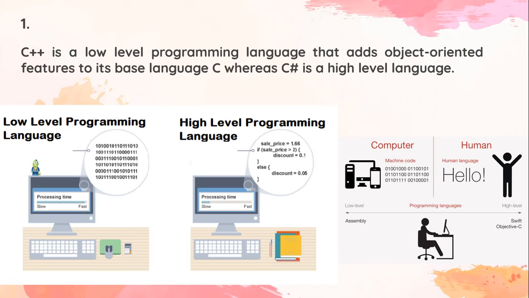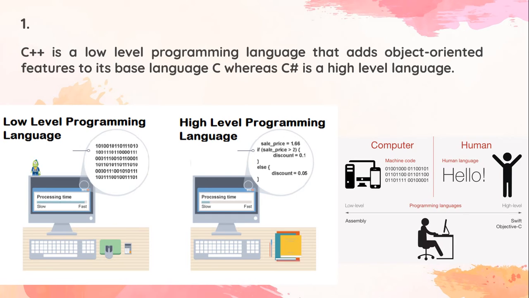But high level is a human language. Like if I write hello, it will compile as hello. For example, if I write an if condition, in a low level language it will directly convert the whole sentence into 0-1 form, machine code.